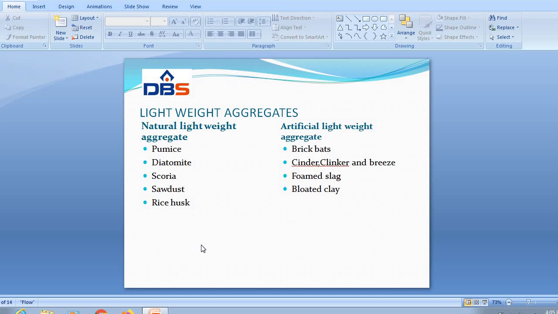Sawdust affects the setting and hardening of Portland cement owing to the content of insoluble carbohydrates. The shrinkage and moisture movement of sawdust is also very high. The practical mix ratio is 1:2 to 1:3, that is cement to sawdust by volume batching. Sawdust concrete has been used in the manufacture of precast concrete products.